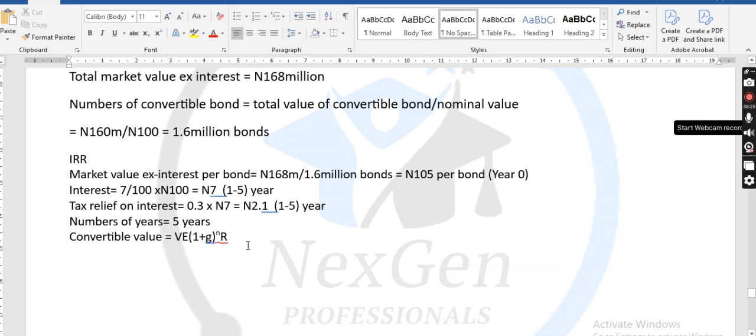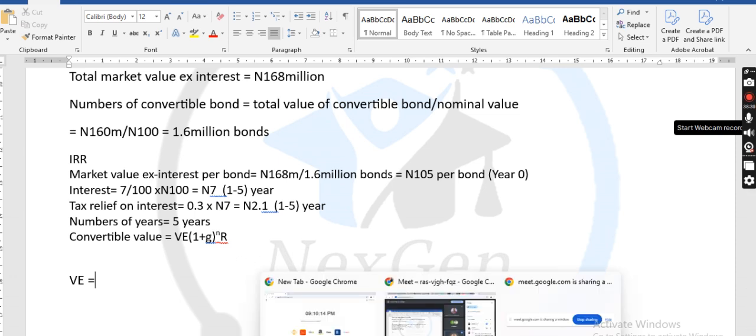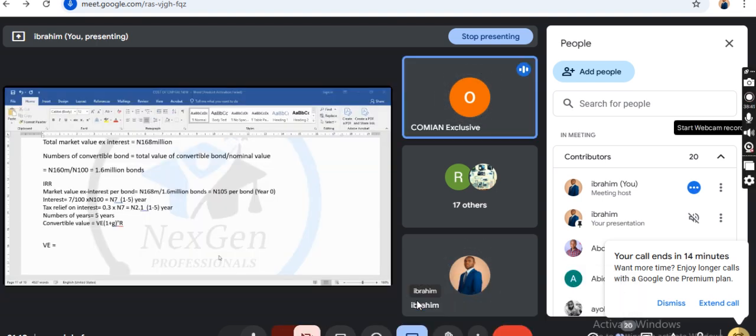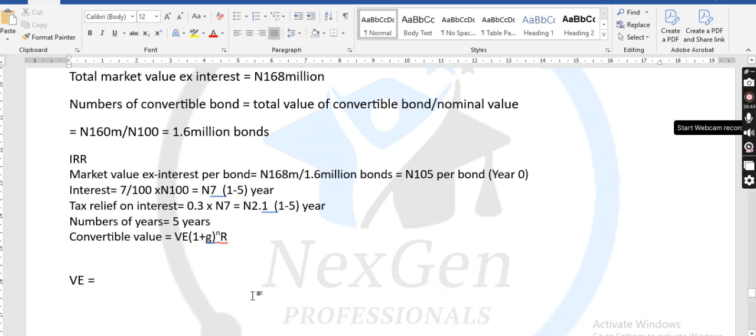Now, class, what is VE? VE is the expected market value of equity per share. Market value of equity per one share, right?